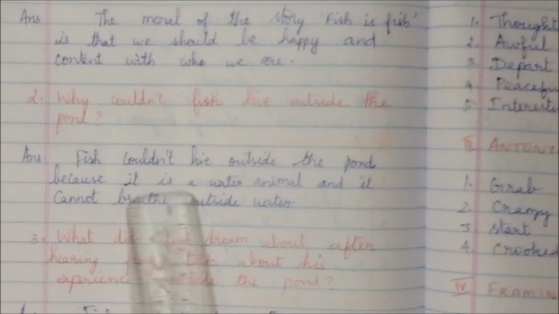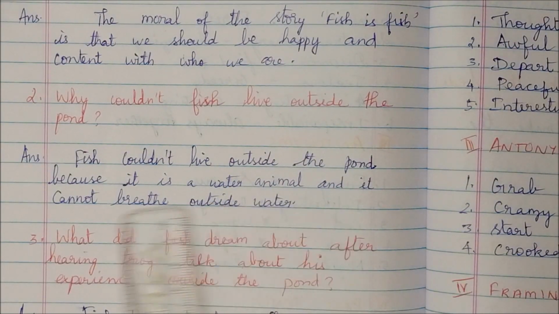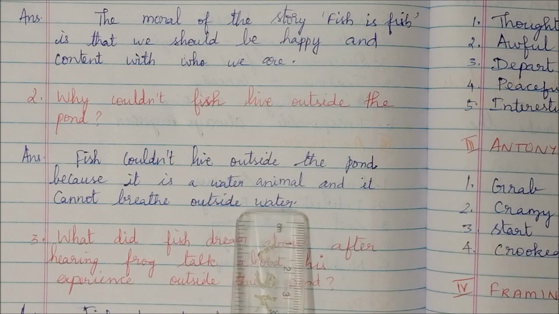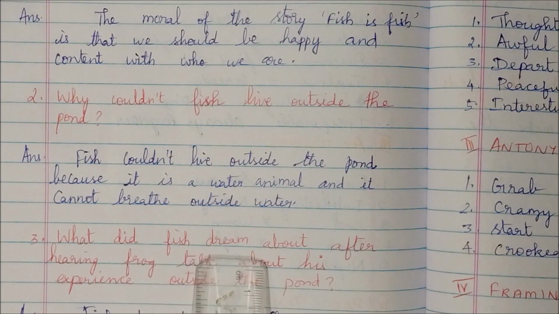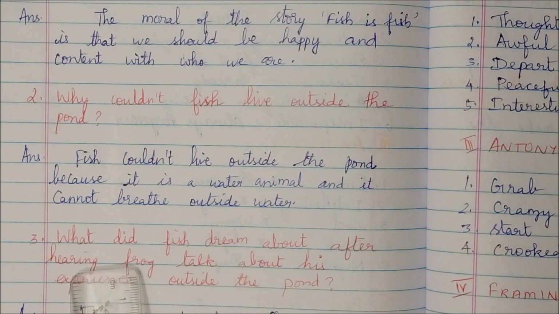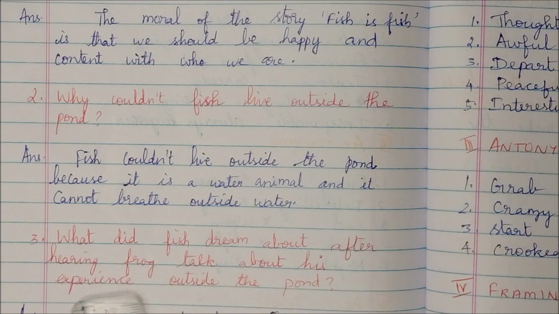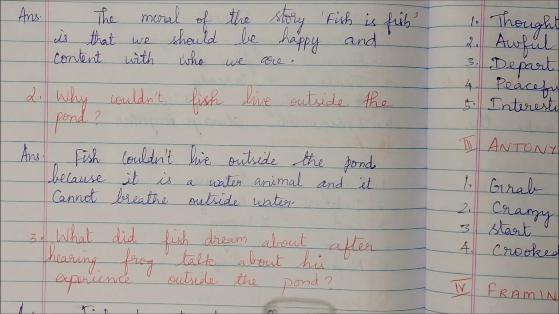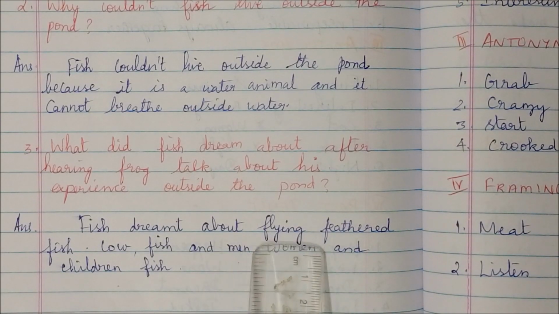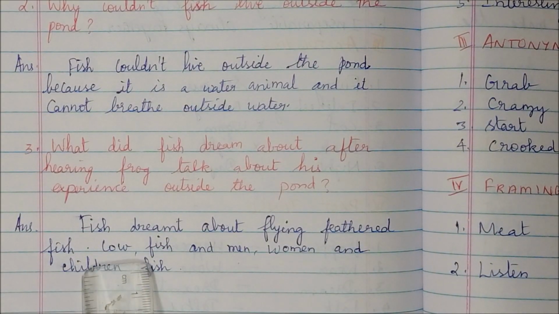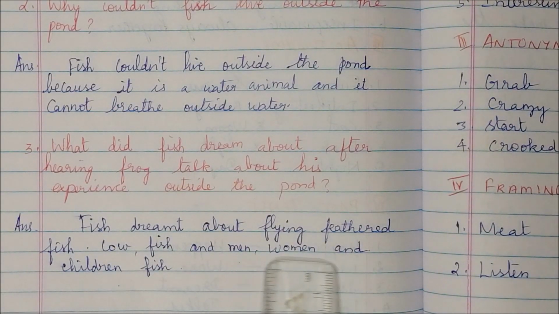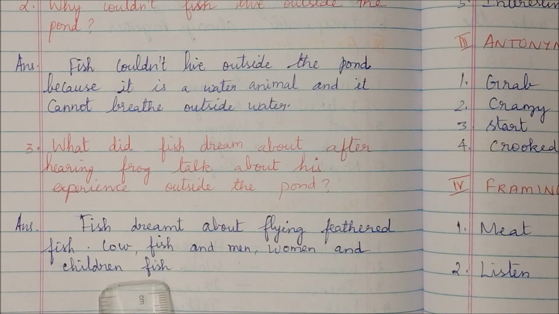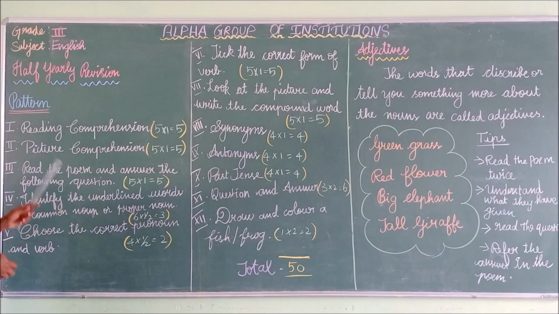Fish couldn't live outside the pond because it is a water animal and it cannot breathe outside water. What did fish dream about after hearing frog talk about his experience outside the pond? Fish dreamt about flying feathered fish, cow fish, and men and women.